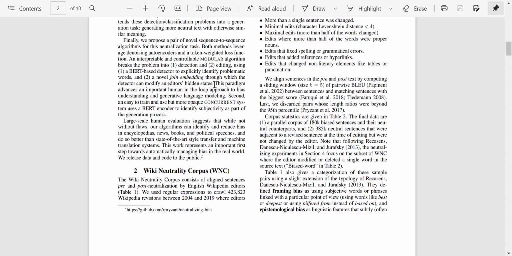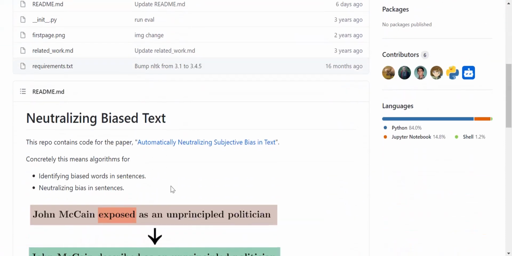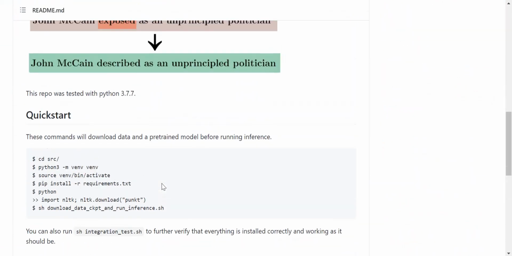So we'll be discussing both of these in detail when we go to their respective sections. Large-scale human evaluation suggests that while not without flaws, our algorithms can identify and reduce bias in encyclopedias and all of these things. They do better than state-of-the-art style transfer and machine translation systems. And this is an important first step into automating this part. They've also shared their data set, which is right here. So you can go ahead and have a look at this data set as well.